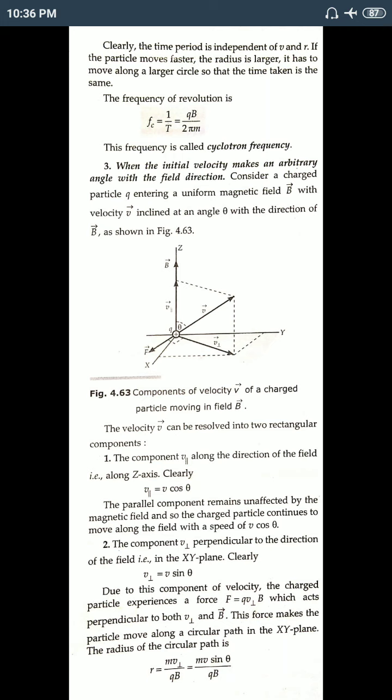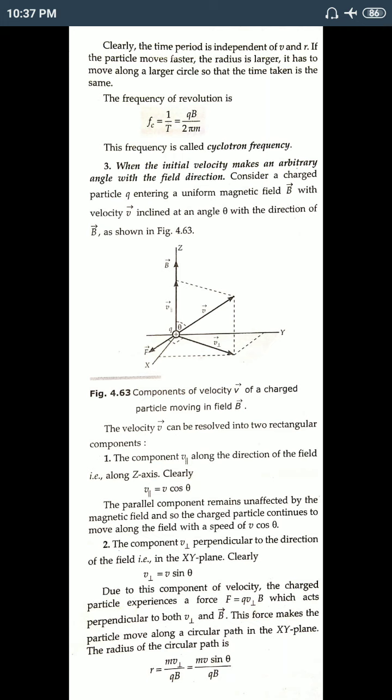The parallel component, with respect to B, is towards the direction of the magnetic field, and the perpendicular component is perpendicular to the magnetic field. Here you see the component v parallel along the direction of the field, that is along the z axis. That means v parallel equals v cos theta. We know that the base angle is theta, so that component is cos theta.